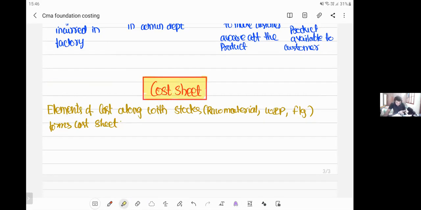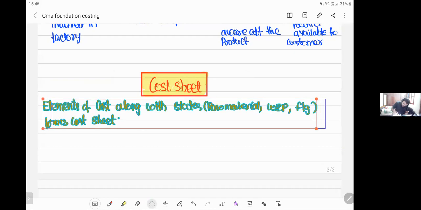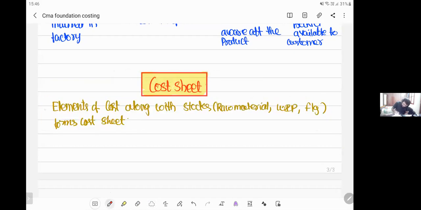So what is the cost sheet? Elements of cost along with stocks form the cost sheet. However, it's just a vague definition that I have written. It's not the exact definition. Let's write the exact definition, my dear friends. So what do you mean by cost sheet? Cost sheet, basically, is a statement.